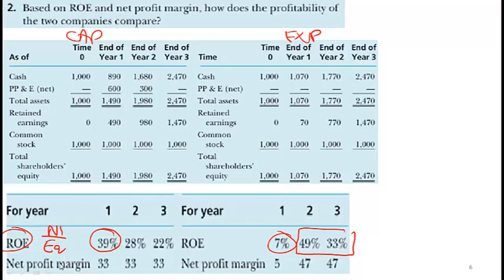What's the net profit margin? Net income over revenue. So the net income is pretty stable because the cost has been spread out. Here we have net income that is very low, net profit margin that's very low and then jumps up. Okay, now in which firm do we have smoother earnings? In the firm that capitalizes.